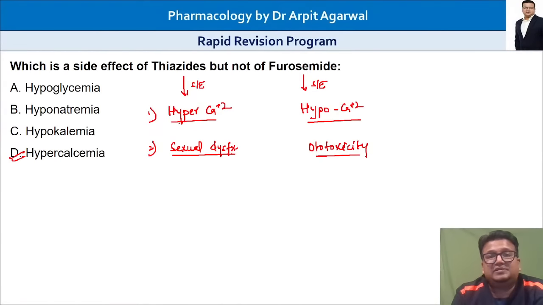But the important one is thiazides cause hypercalcemia and furosemides cause hypocalcemia. Thiazides help in calcium retention. They reabsorb calcium from urine, while furosemides cause loss of calcium in urine, resulting in hypocalcemia. So that is a very important side effect, very commonly asked.